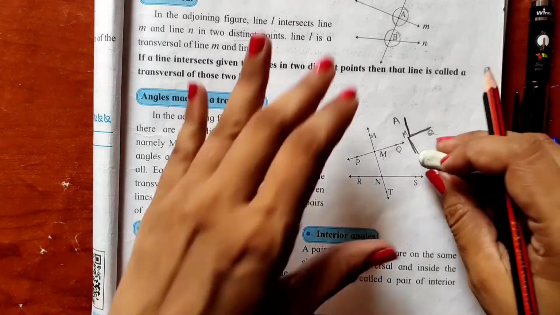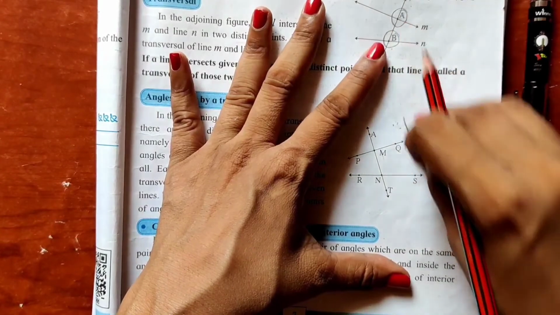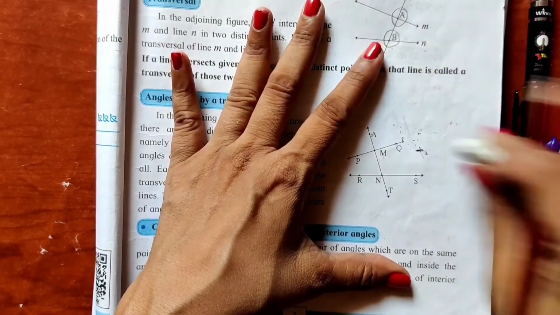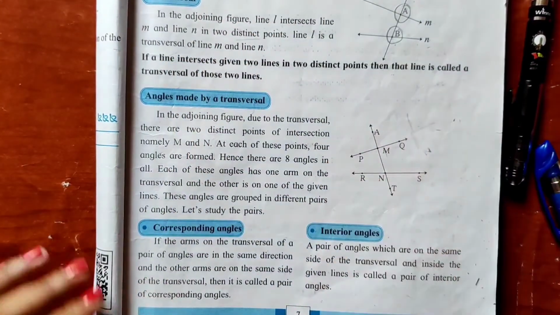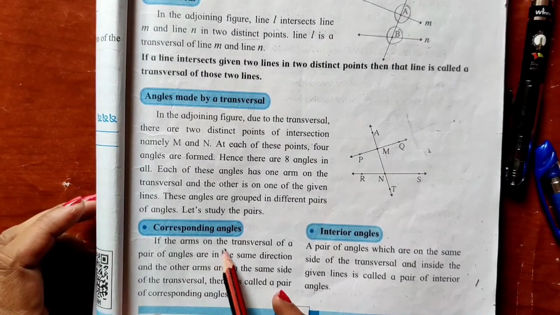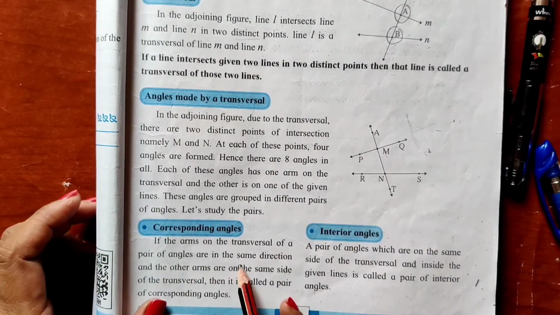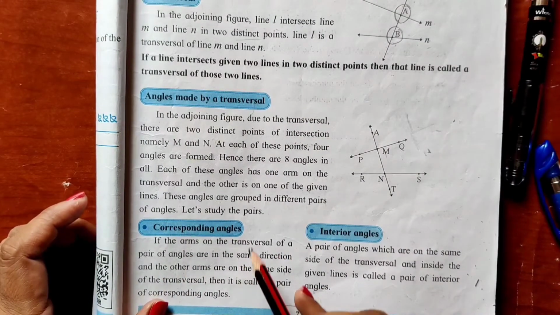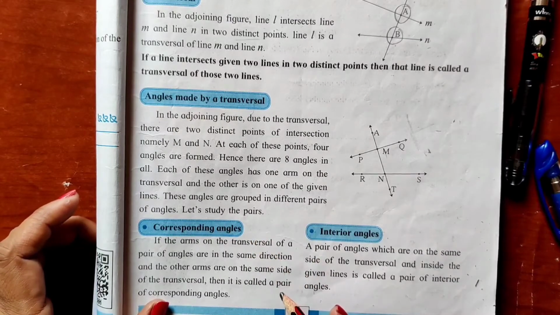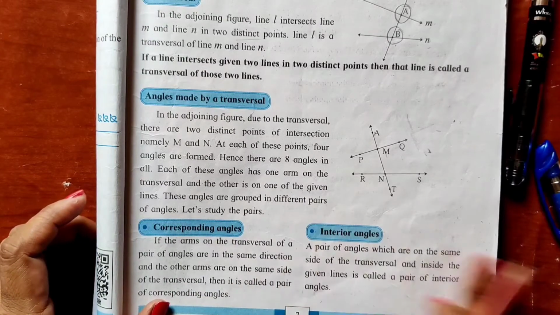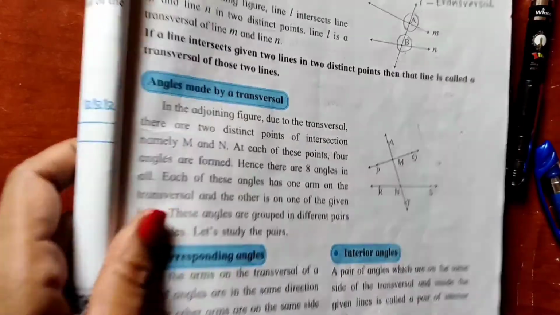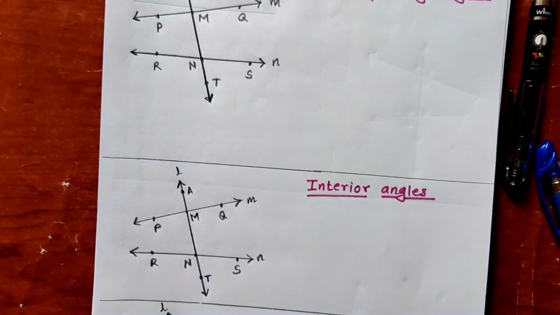So for corresponding angles, what do we have to see? We have to see that the arms on the transversal of the pair of angles are in the same direction. It can be in the upward direction or in the downward direction. And then the other arms are on the same side of the transversal. So let me show you in my figure.